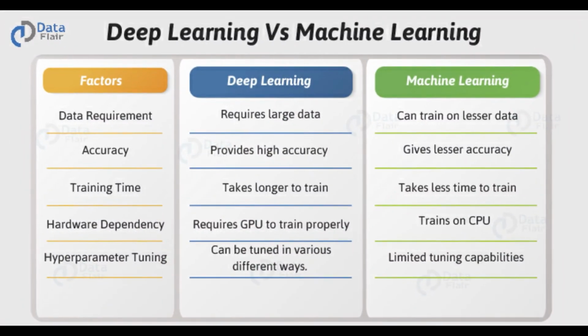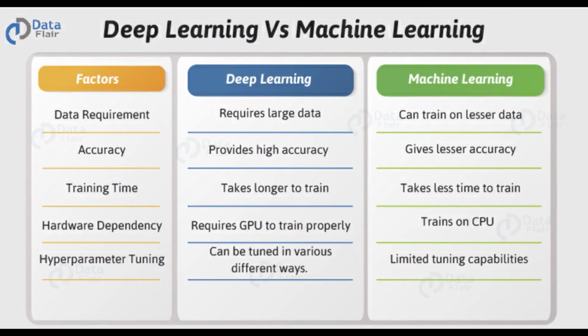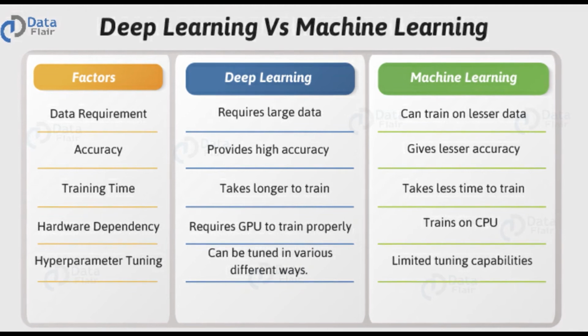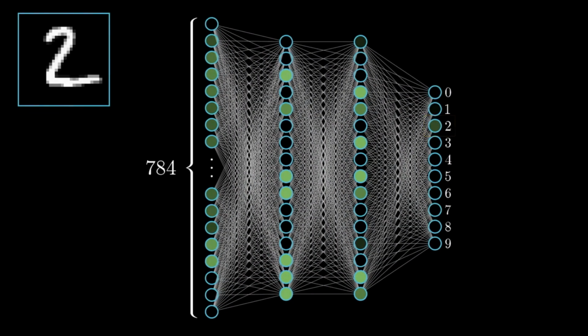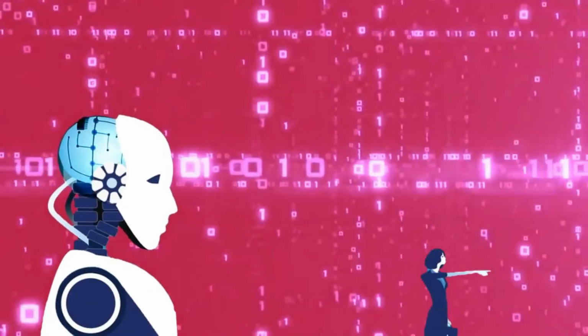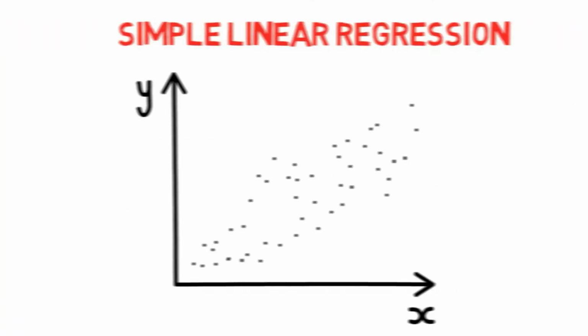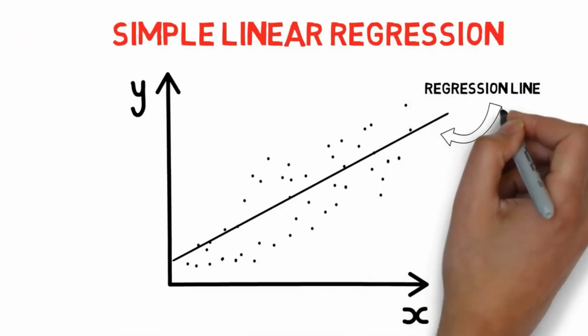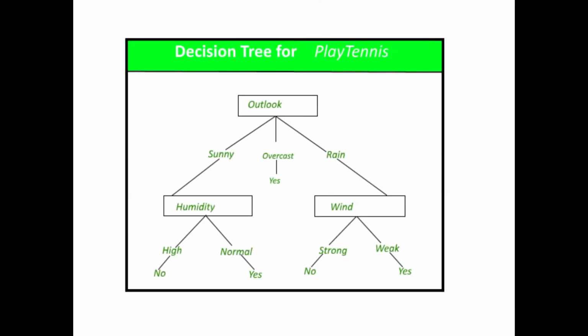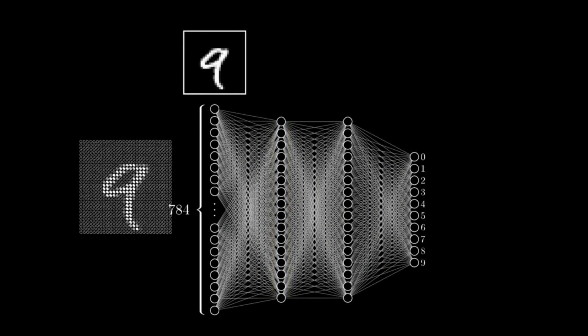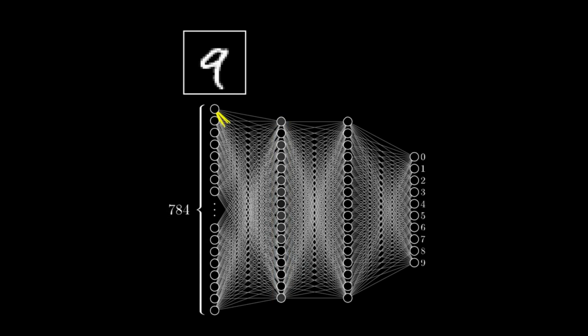The advantage of deep learning over machine learning is that it's highly accurate. You do not need to understand what features are the best representation of the data. The neural network learns how to select critical features. In machine learning, you need to choose for yourself what features to include in the model. While traditional machine learning algorithms have a relatively simple structure, such as linear regression or a decision tree, deep learning is based on an artificial neural network. This multi-layered network is like a human brain, complex and intertwined.